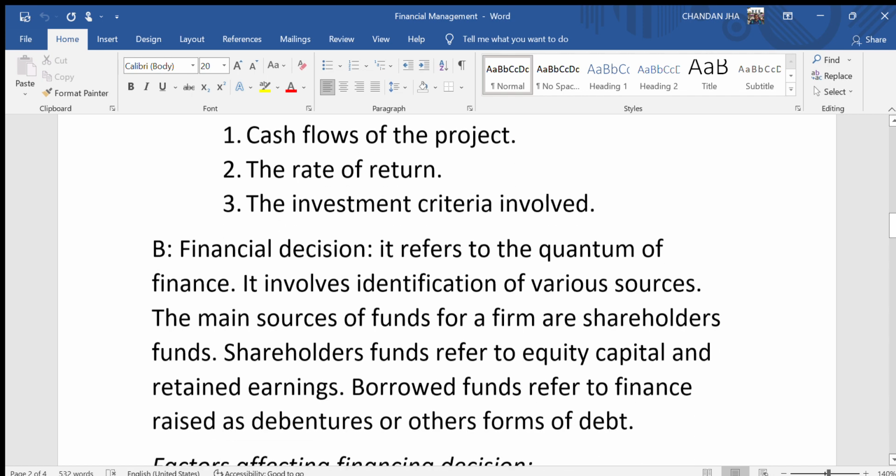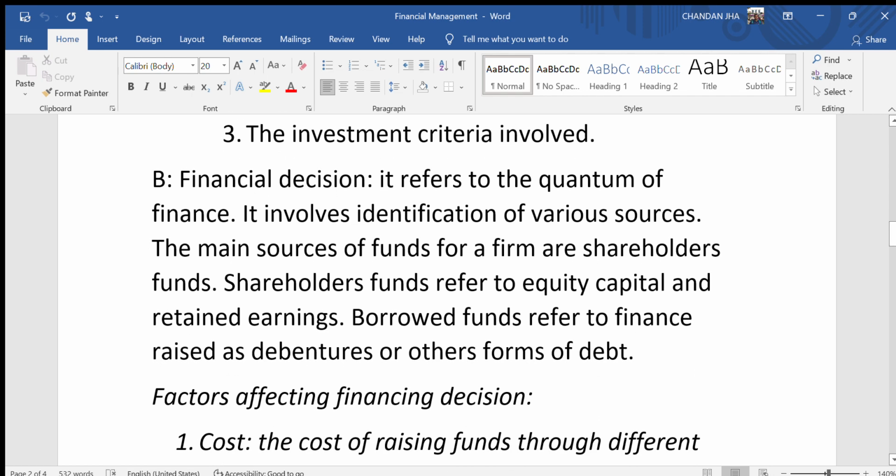Second, financing decision. It refers to the quantum of finance. It involves identification of various sources. The main sources of funds for a firm are shareholders' funds. Shareholders' funds refer to equity capital and retained earnings. Borrowed funds refer to finance raised as debentures or other forms of debt.